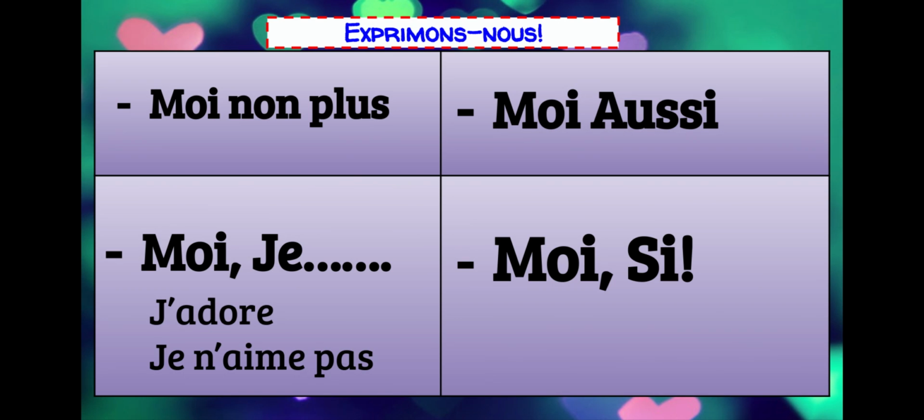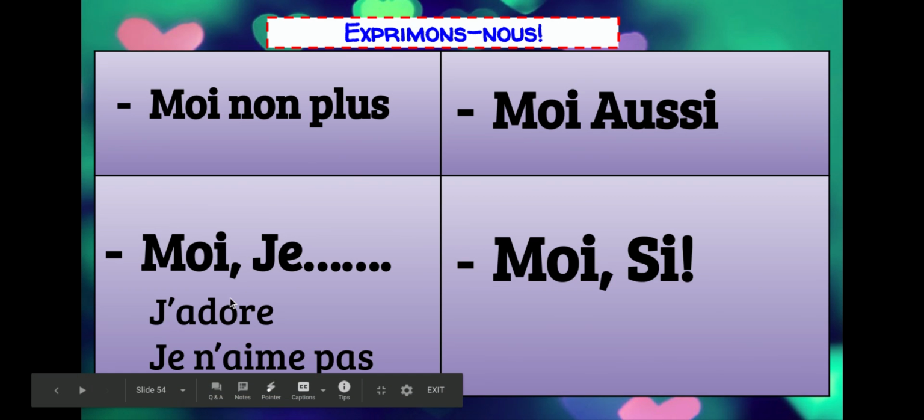So quick review on these. We have moi non plus. So say these words after I say them. We have moi non plus, which means me neither. And moi aussi, which means me too. Moi, j'adore, which means me, I love. And moi, je n'aime pas, which means me, I don't like. And then our last one, moi, si, which means I do.